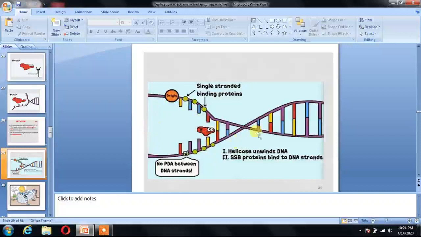You can see here, this is a double-stranded DNA. Here this circular one is the SSB protein. It binds to the single-stranded DNA, and the helicase unwinds the DNA, and SSB protein binds to the DNA strand.